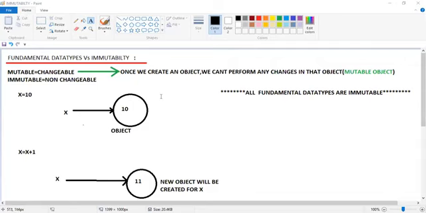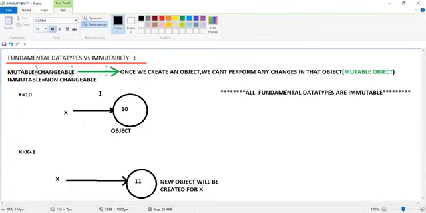Okay. So fundamental data types versus immutability. So what do you mean by mutable? Mutable is nothing but changeable. Immutable is called as what? Non-changeable. So what kind of objects are immutable objects and what kind of objects are mutable objects? Once we create an object, if we can't perform any kind of changes in that object, then such kind of objects are called immutable objects.